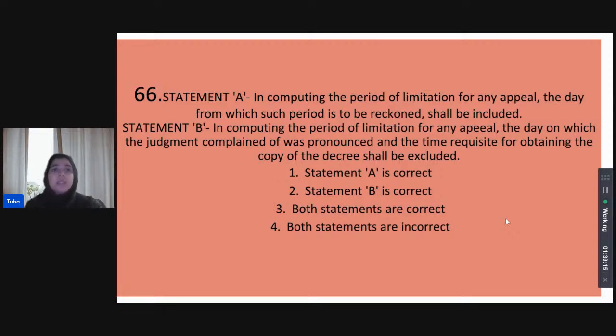Statement A states, in computing the period of limitation for any appeal, the day from which such period is to be reckoned shall be included. Statement B states, in computing the period of limitation for any appeal, the day on which the judgment complained of was pronounced and the time requisite for obtaining the copy of the decree shall be excluded. Is statement A correct? Is statement B correct? Are both of the statements correct? Or are both of the statements incorrect?